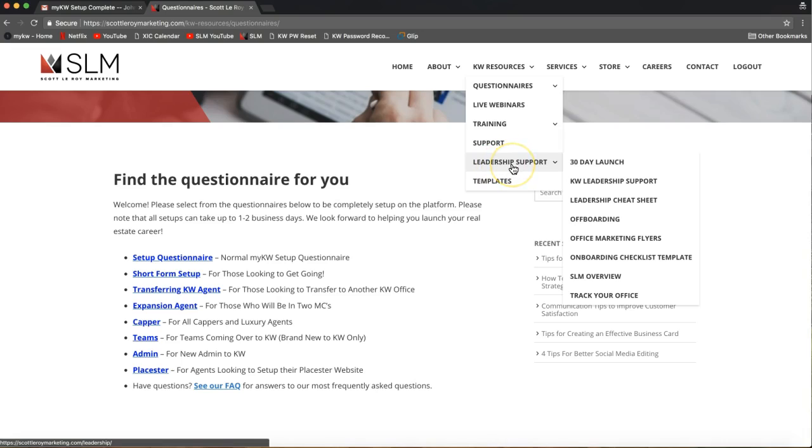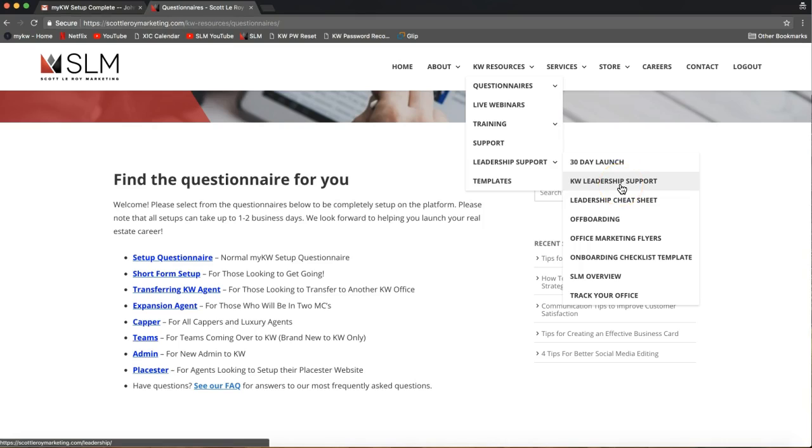Okay, so Leadership Support. So I'm going to overview all of these items here, but I'm going to really focus on the ones I think would be most beneficial for you. 30-day launch, what that is, if you are a new market center with our services, we do have this 30-day launch, very similar to the 30-day challenge I showed you for your agents. The 30-day launch will help give you a task each day to help integrate our services into your processes and get your agents to start using our services. So we created 30 days of how to do that in your market center.